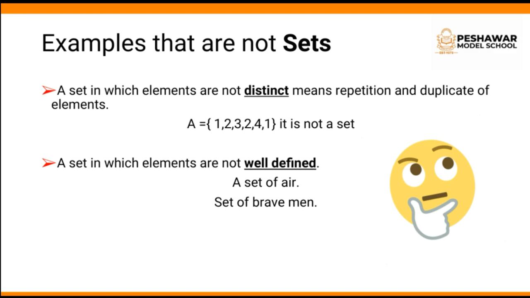The second one is a set of air. It is not well defined. A set of brave men. It is not well defined. Brave men of which country, brave men of which state, brave men of which school, etc. So it is not a set, it is not well defined. So the elements of a set should be well defined and distinct in their characteristic.